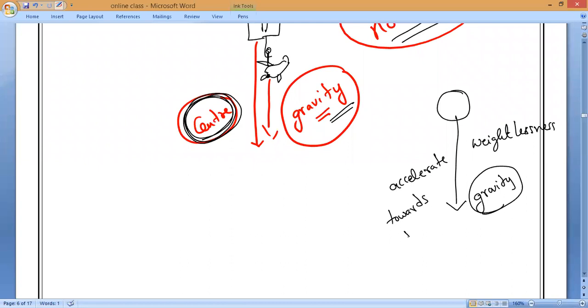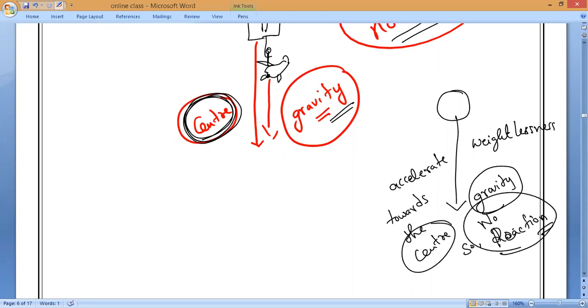The center. So, due to that reason, no what force? No reaction force. So no reaction force is acting on it. That is why it will experience zero weight. That phenomenon is called weightlessness.